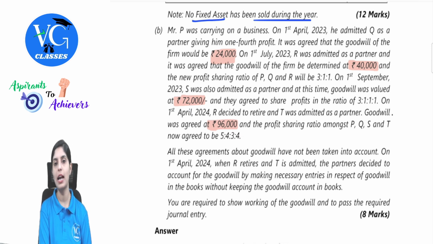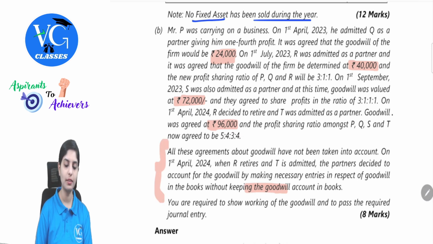On 1st April, when R retires, T is admitted. The partners decided to account for the goodwill by making necessary entries in respect of goodwill in the books without keeping the goodwill account in the books. That means they are not ready to show this as a separate asset. You are required to show working of the goodwill and to pass the required journal entry.